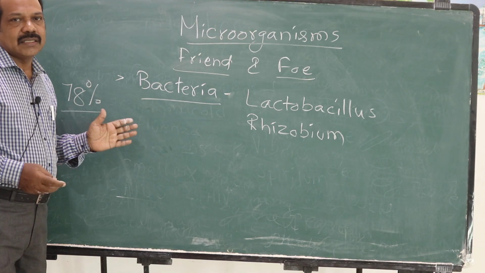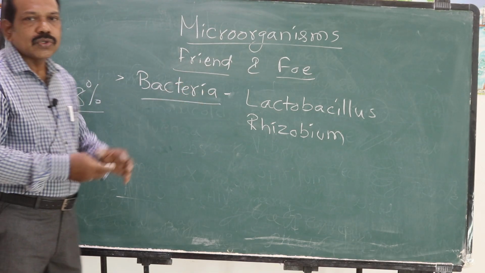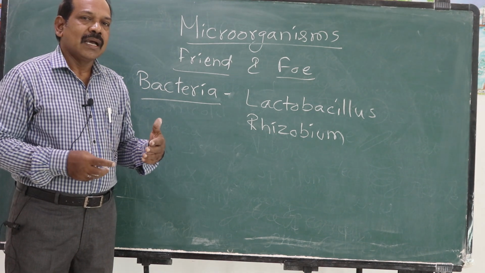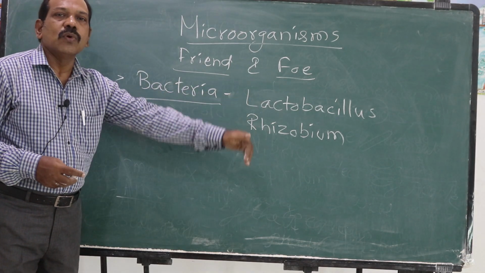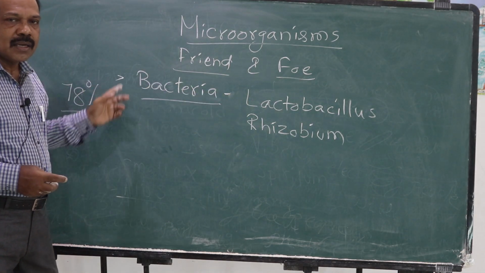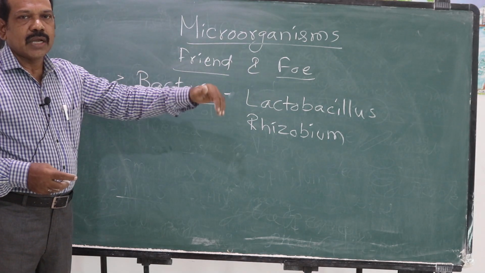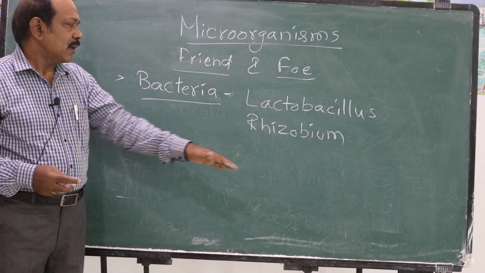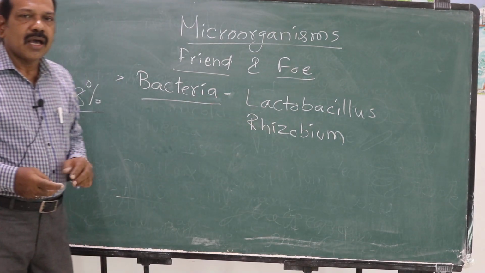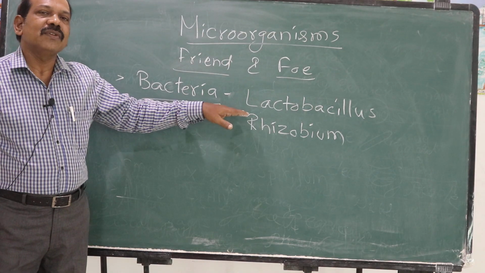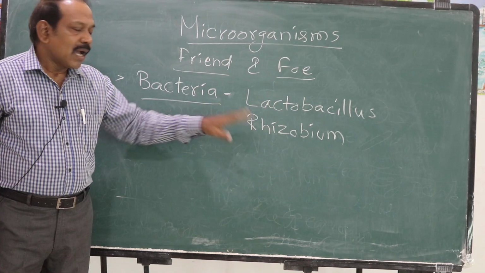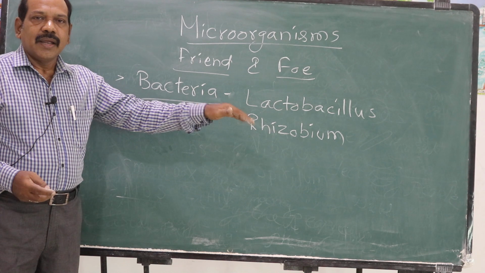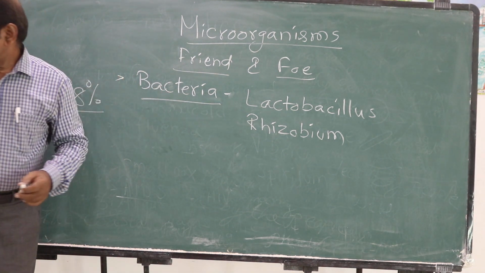Nitrogen has a role in synthesis of proteins, and from plants it goes to the animals and human beings, and when the dead bodies of these animals and human beings are disintegrated and mixed in the soil, again it goes to the soil. It's a cycle. Nitrogen keeps on circulating from atmosphere to the soil, from soil to the plants, from plants to animals and human beings, and then again back to atmosphere and soil. These two are useful bacteria or friendly bacteria. Lactobacillus is a useful bacteria which helps in preparation of curd, and Rhizobium is a bacteria which helps in fixing atmospheric nitrogen in the soil. These are the useful bacteria.